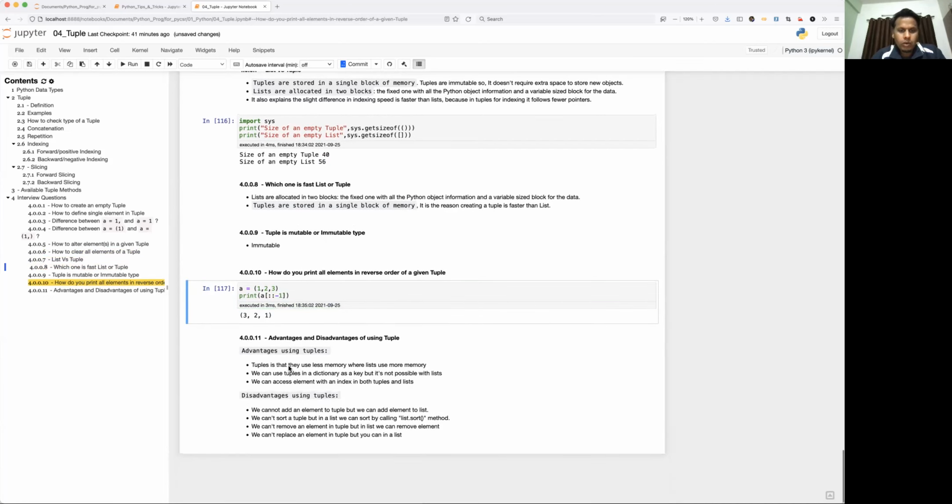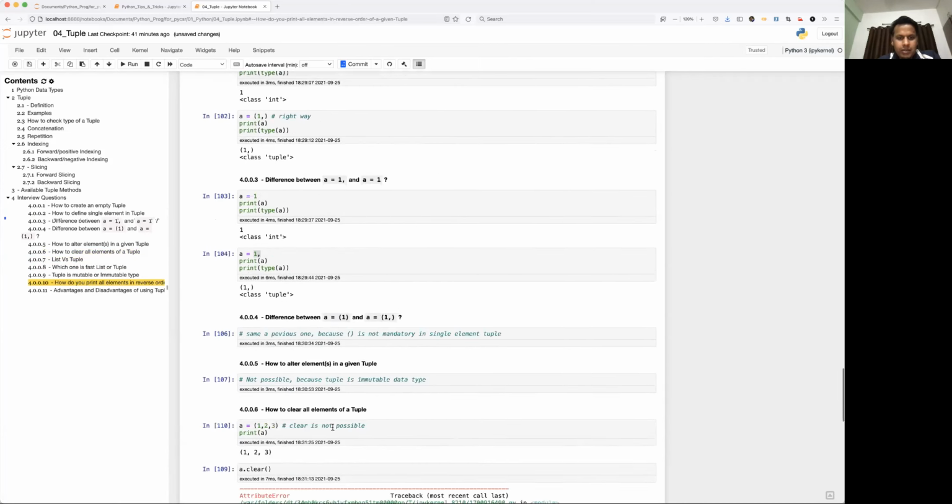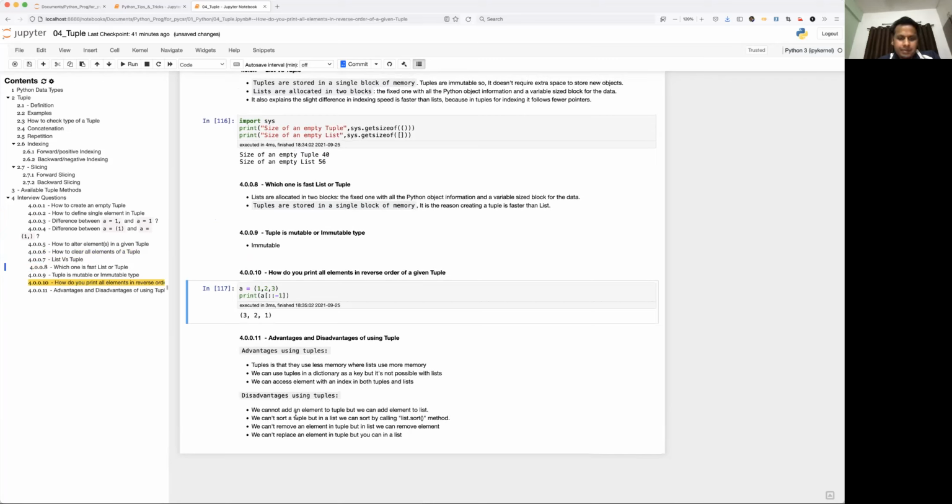Okay. Now, what are the various advantages and disadvantages of using tuple? This is also asked in interviews. So please remember, guys, all the differences. And you don't have to remember all those things, because while trying it out, you'll get to know the difference between list and tuple. So what are the advantages? Tuples use less memory whereas lists use more memory, which I have already shown here. We can use tuples in a dictionary as a key, but it is not possible with a list, which I'll talk about more when I cover the dictionary data type.